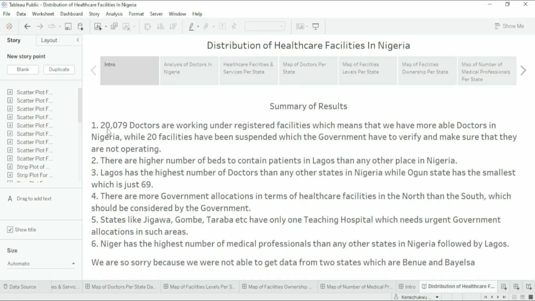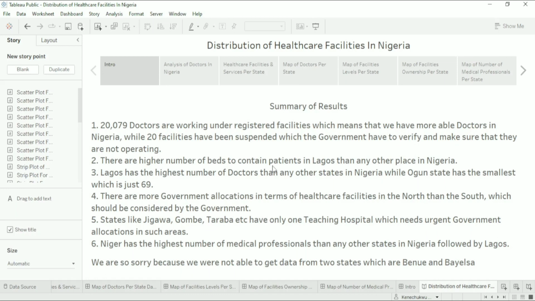Like I say here, 20,000 doctors are working in the research facilities, which means that we have more able doctors in Nigeria. While 20 facilities have been suspended, the government has to verify and make sure those facilities are not operating. I said that in the exploratory analysis. There are higher numbers of beds to contain patients in Lagos than in other places in Nigeria, which makes more sense because there's more population in Lagos than other states. So it's much more reasonable to have more beds there.